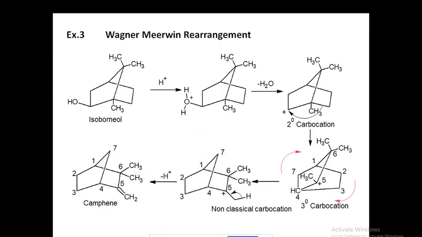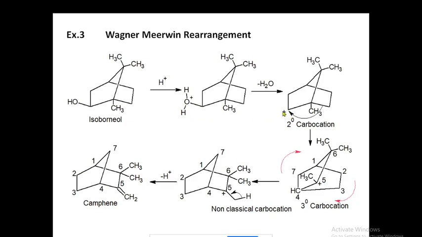Okay, let's take one more example. This is the well-known Wagner-Meerwein rearrangement. See it carefully. This compound is known as isoborneol. It's just a bornane system, and in that an alcohol is there, so isoborneol, OL is there. Now in the presence of acidic medium, what will happen? OH will get protonated, so you get this protonated hydroxyl group. Now it becomes a good leaving group, so a water molecule is eliminated and a carbocation will form here.